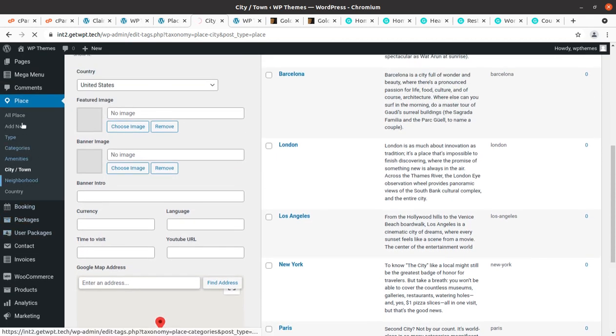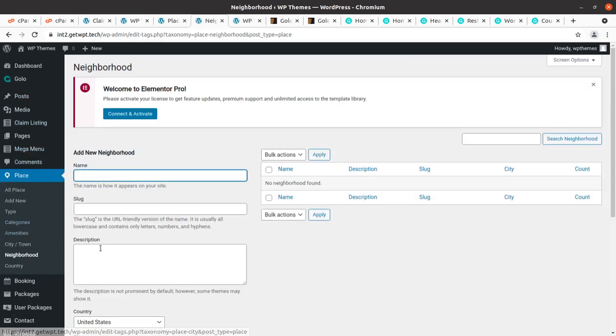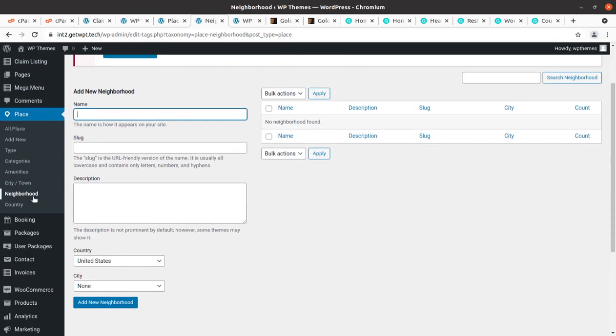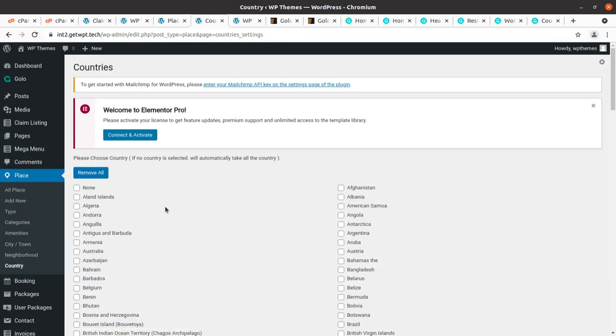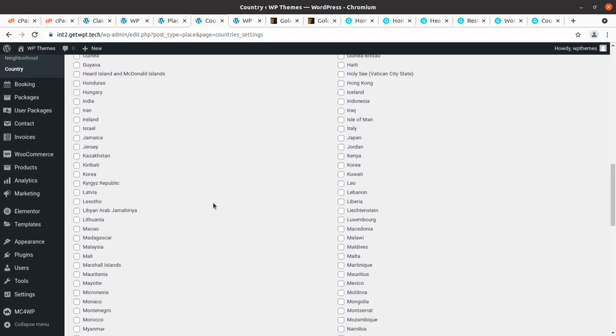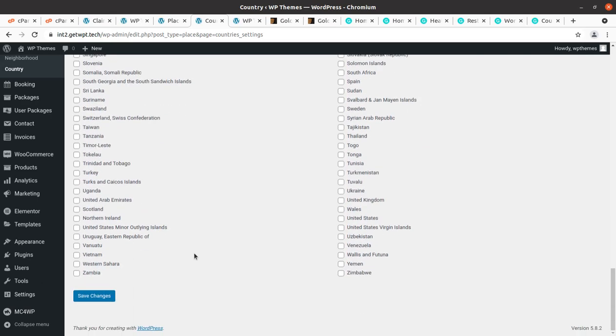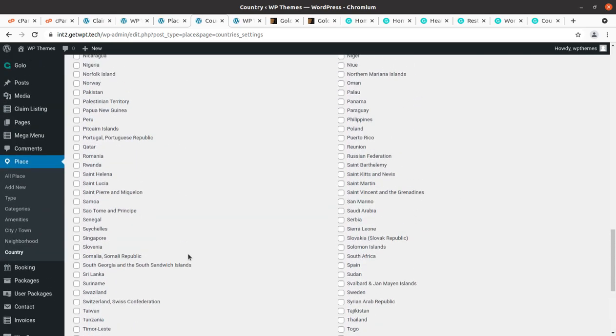Neighborhood option, places are the main feature of the directory listing, so you have to take care of all these things. So neighborhood and countries are also true. So you can add the countries. All countries have been given here, and you can select any to make it active. This is great. So booking options,